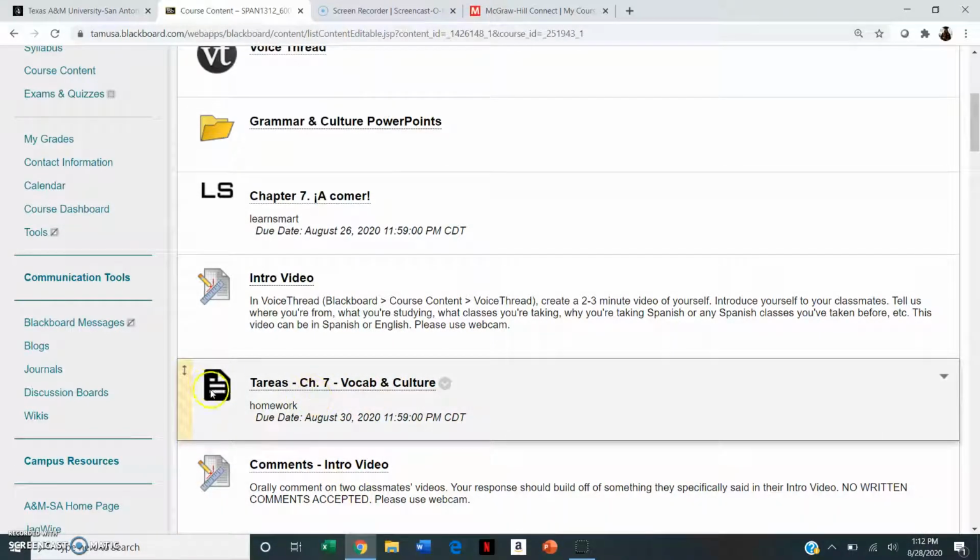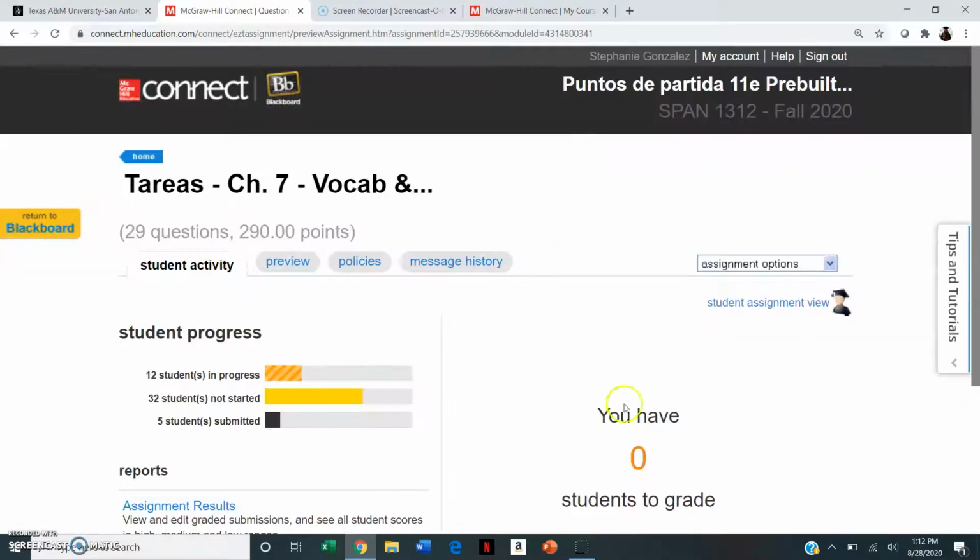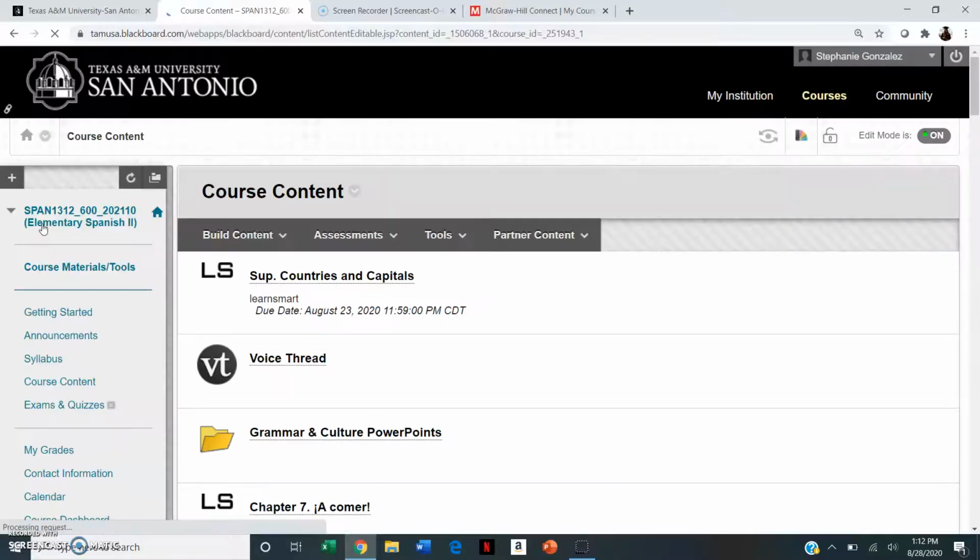So you have two options. You can always click here from course content, and it takes you to this page. Of course, it looks different for me because I'm the instructor.